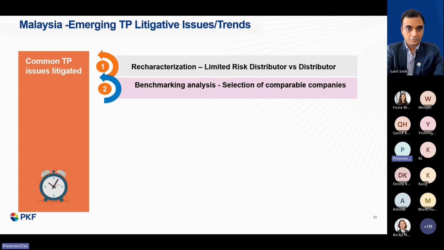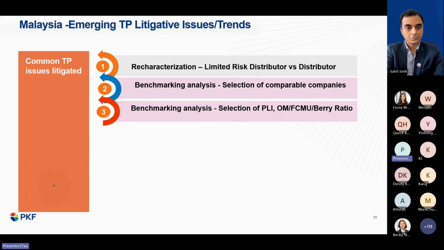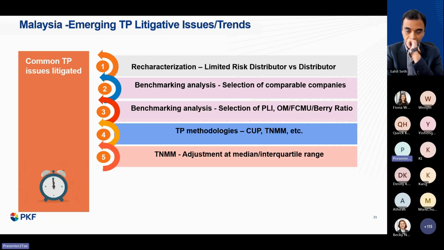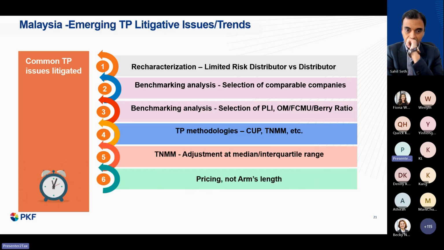Benchmarking analysis: selection of comparable companies in terms of similarity, and selection of the profit level indicator, whether operating margin, full cost markup, or Berry ratio is appropriate. In terms of methodology, whether CUP, TNMM, or other methods are appropriate. The other one is the adjustment at the median or interquartile range. Now, in terms of pricing, the tax authority discovered that it is not arm's length.